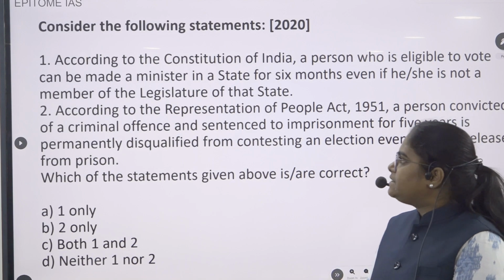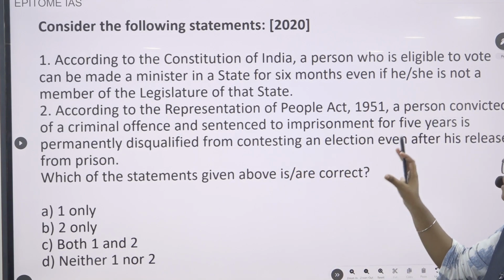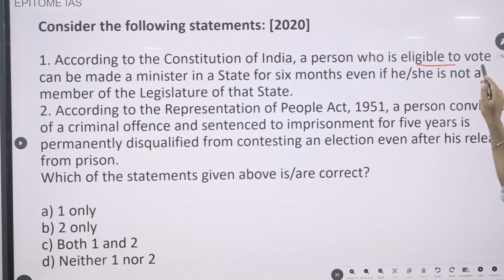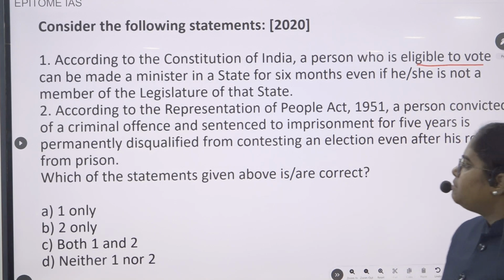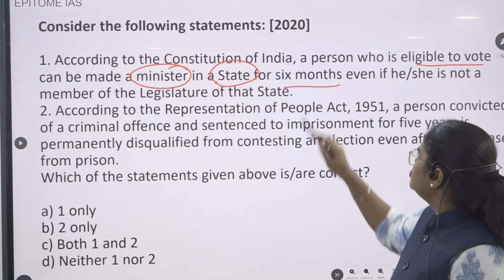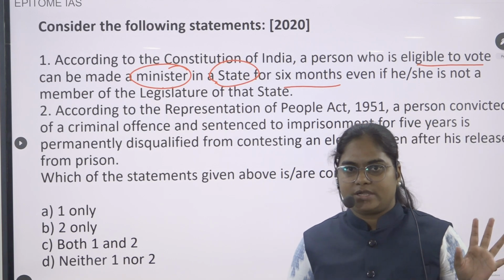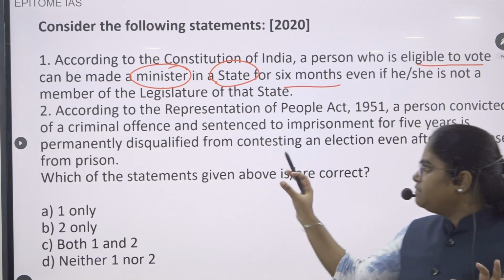Consider the following statements. Statement 1. According to the Constitution of India, a person who is eligible to vote can be made a minister in a state for 6 months even if he or she is not a member of the legislature of that particular state. Statement 2.